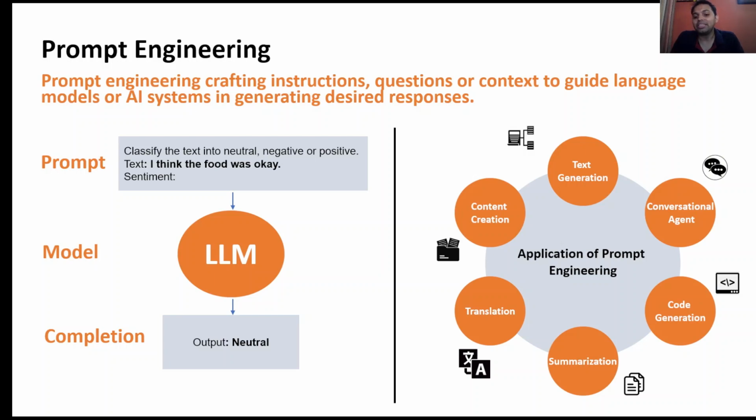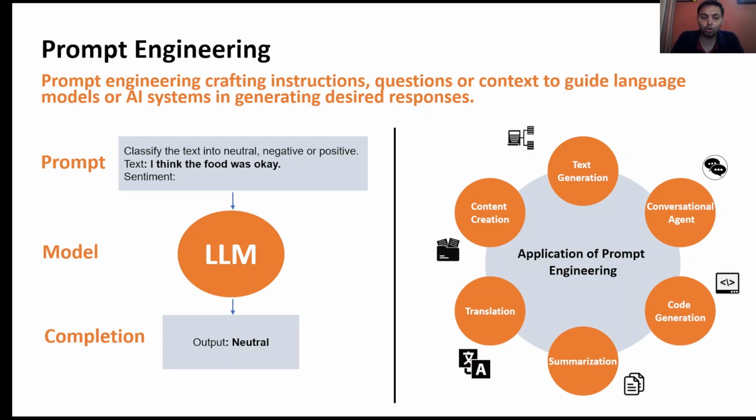Also, prompt engineering can be used for summarization of tasks and translation of languages. These models are powerful enough and they are trained on different languages, so you can easily convert your text into the desired language. Apart from this, it can also be used for content creation. I have seen people using large language models for content creation like blog posts, social media captions, and marketing copy. There are many use cases. These are just a few of them.